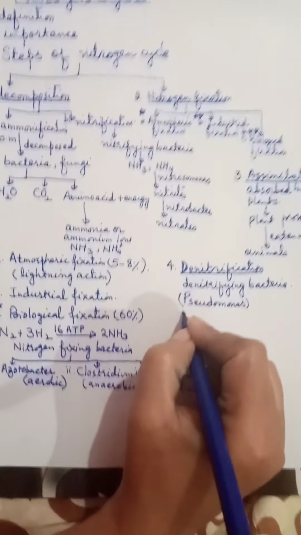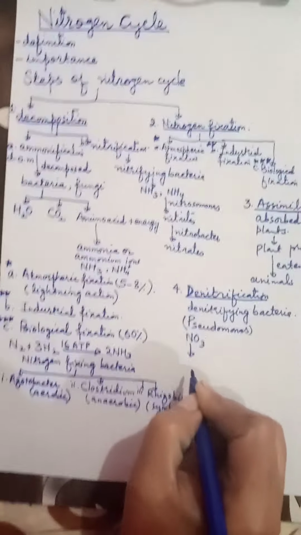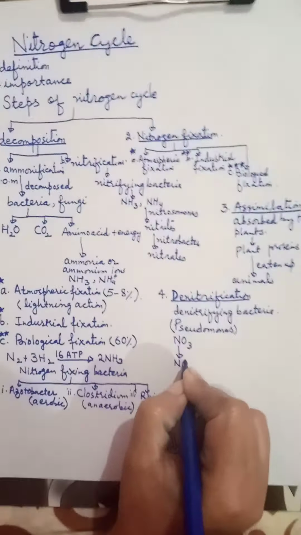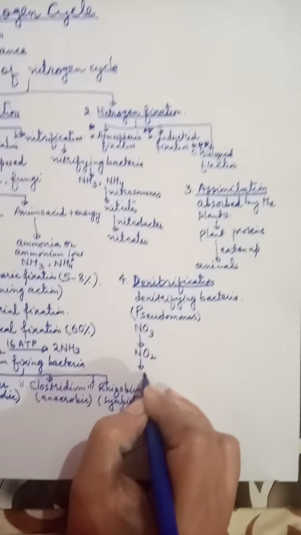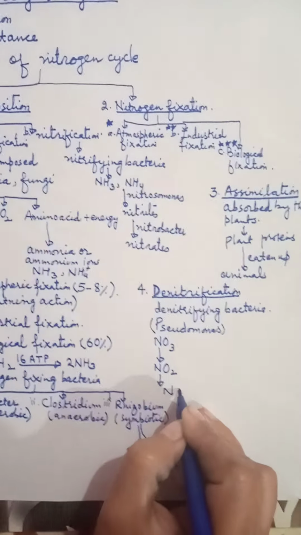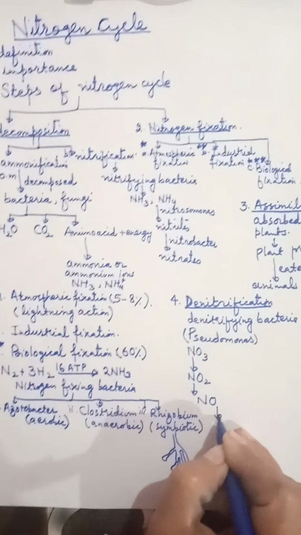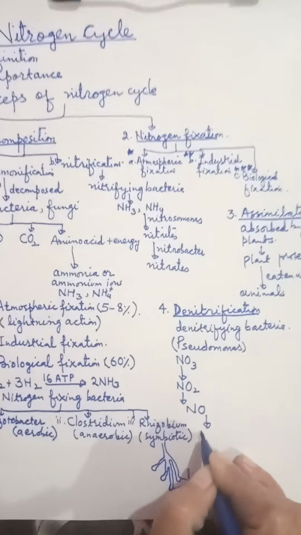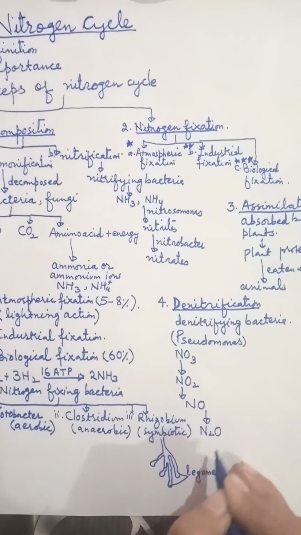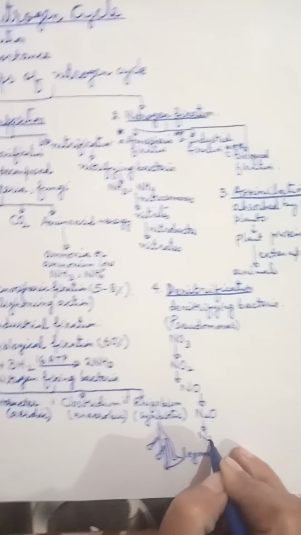Pseudomonas is a kind of bacteria which is a denitrifying bacteria. Now during this process, first of all nitrates get changed into what? Into nitrites, and then these nitrites get changed into nitric oxide, and then that nitric oxide gets changed into nitrous oxide, and finally it gets changed into nitrogen gas.